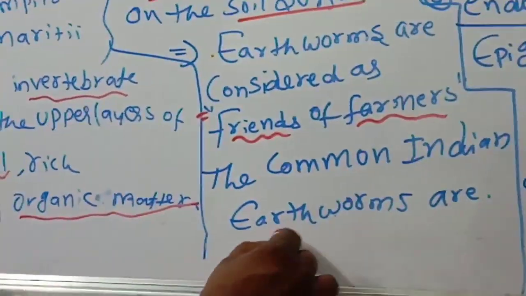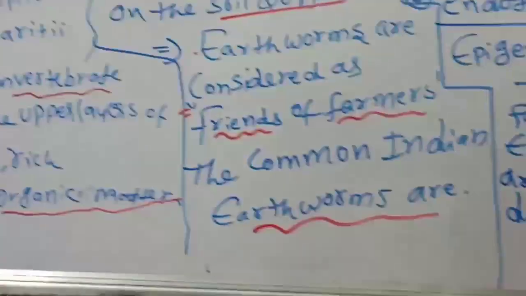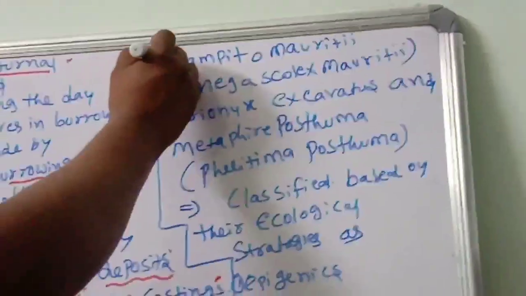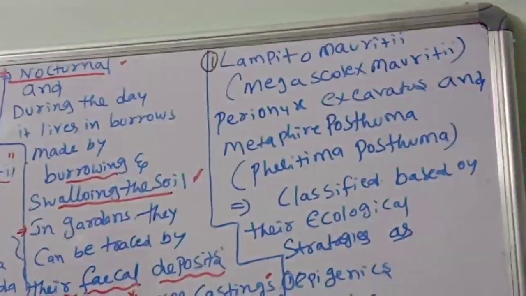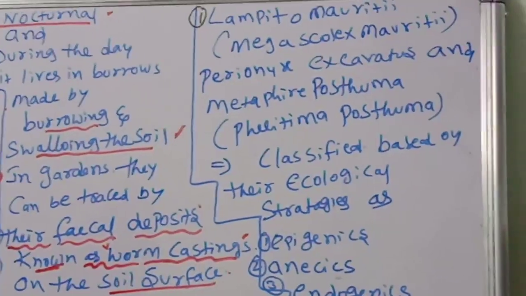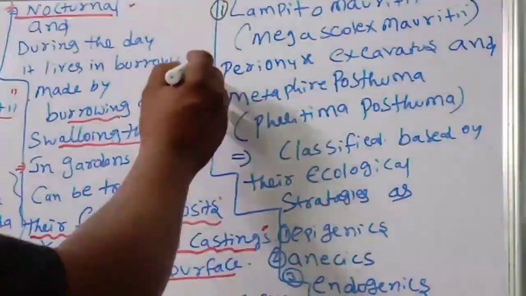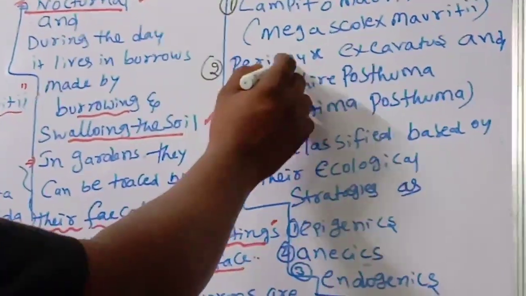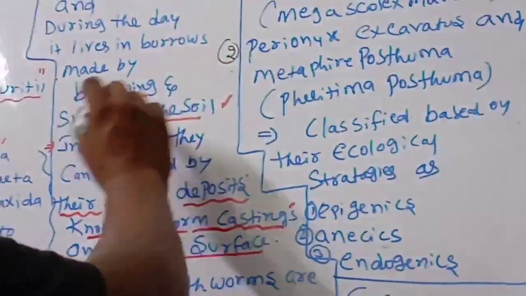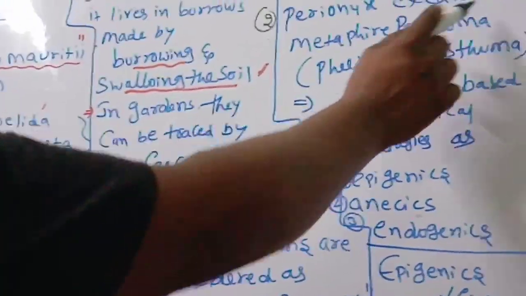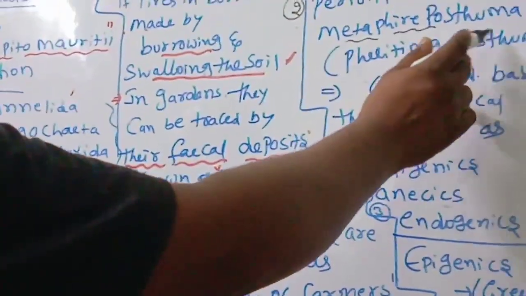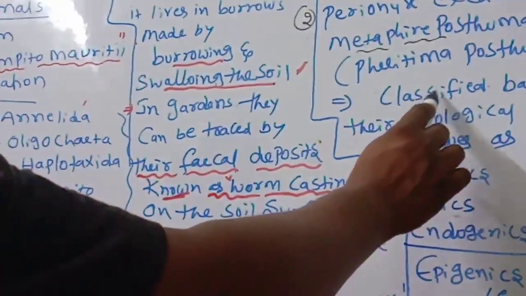The common Indian earthworms we are going to discuss. Number one, Lampito mauritii, also called Megascolex mauritii. Number two, Perionyx excavatus, and Metaphire posthuma, which is equal to Pheretima posthuma.